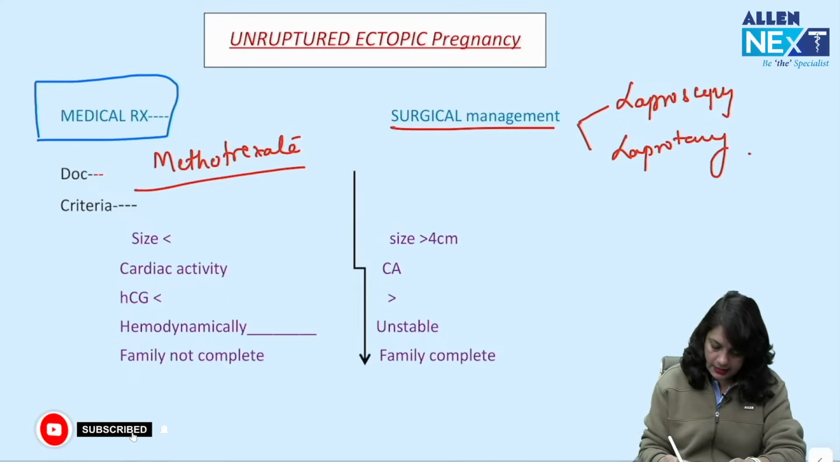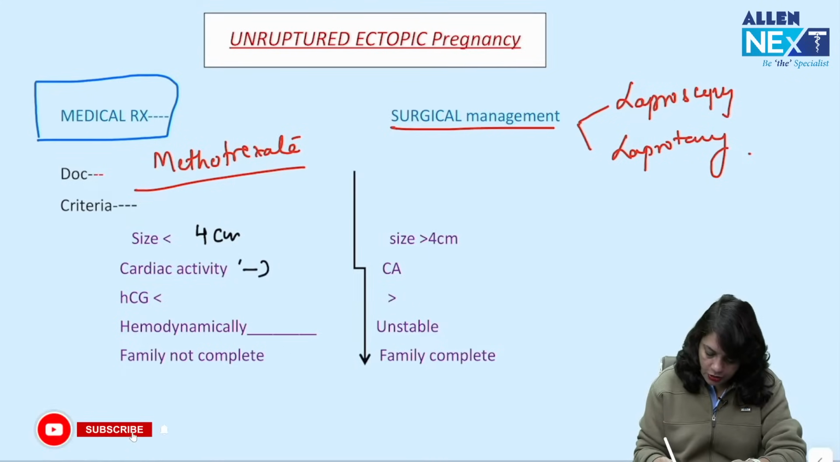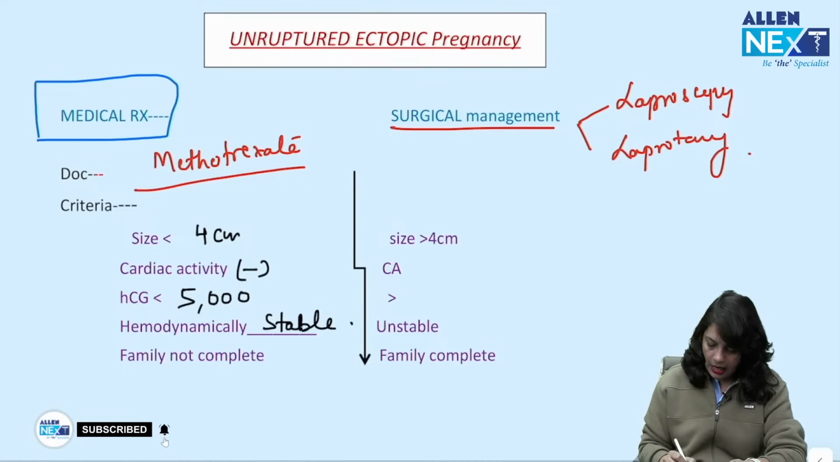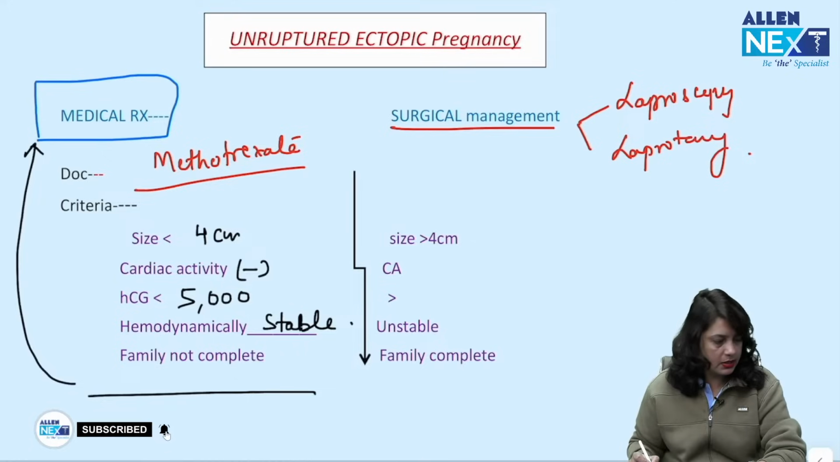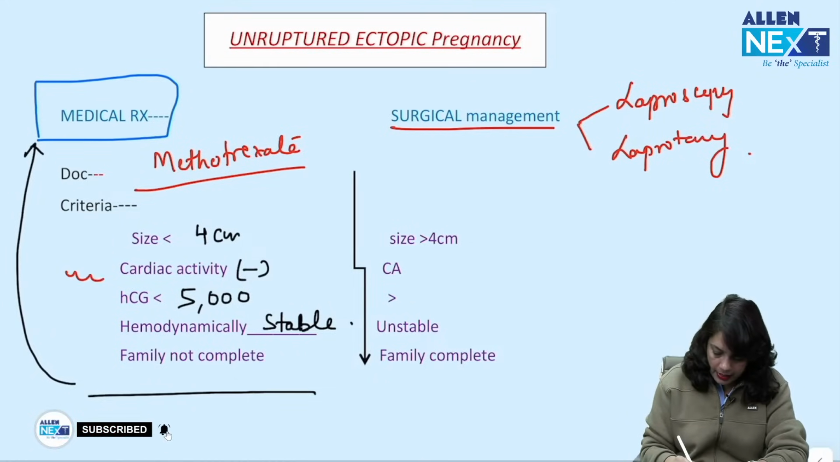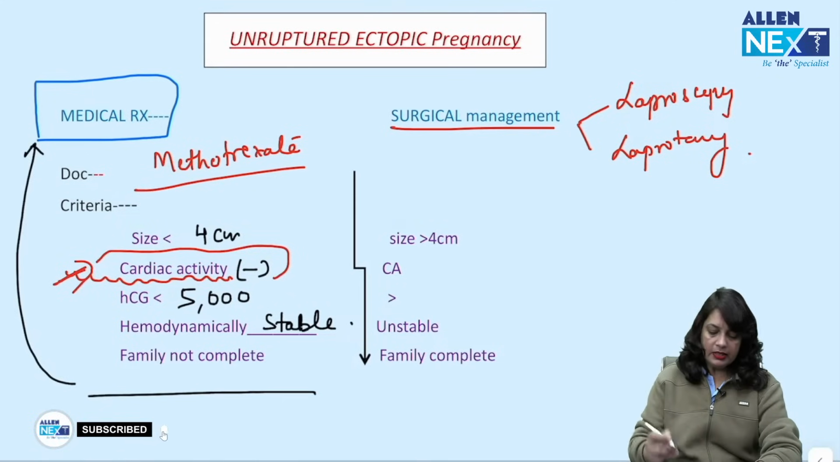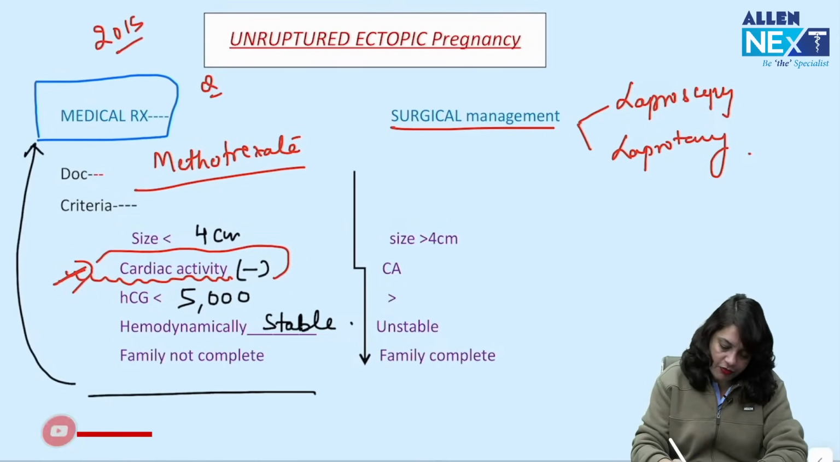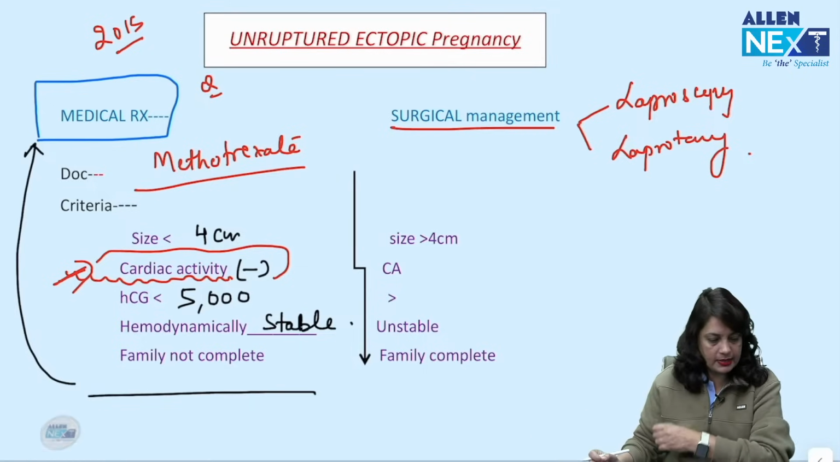For the methotrexate, the size of the ectopic pregnancy should be less than 4 centimeters, cardiac activity should be absent, beta HCG should be less than 5000, patient should be hemodynamically stable, and family is not complete, that is points favoring towards the medical management. Very important criteria for a medical management is cardiac activity should be absent. This criteria they have already asked in FMGE exam 2015, and they have asked definitely in the PG entrance exam.